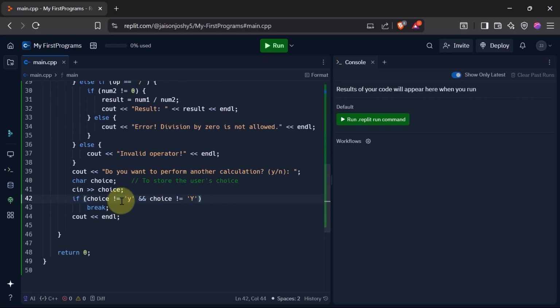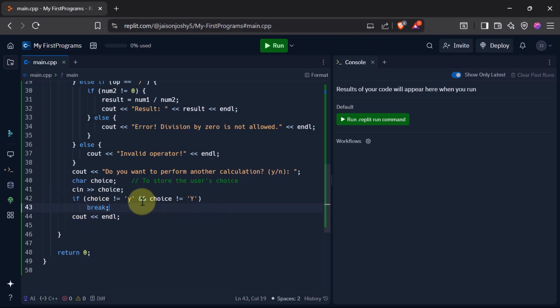And at the end, it will again ask the user, do you want to perform another calculation? If he says n or if he says any other character, then this condition becomes true. Why? Because n is not equal to small y or capital Y. So that time we will break out from the loop and the program will end. Okay, and we return 0. Let's run this and try to understand if this works.